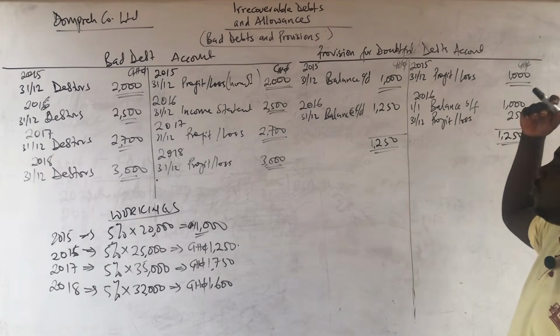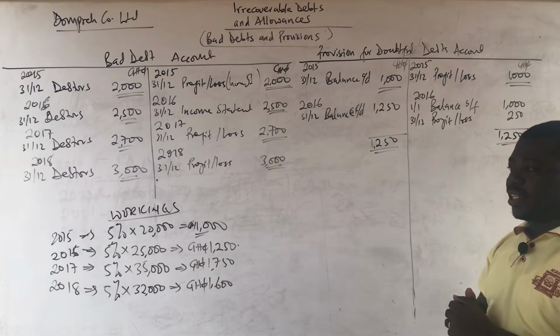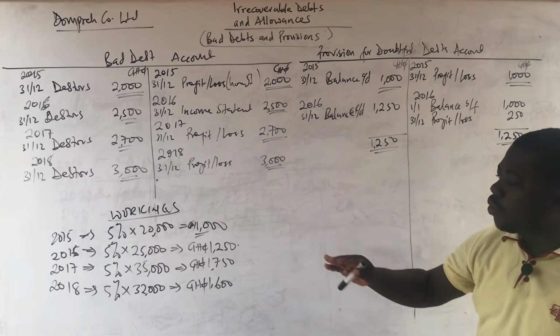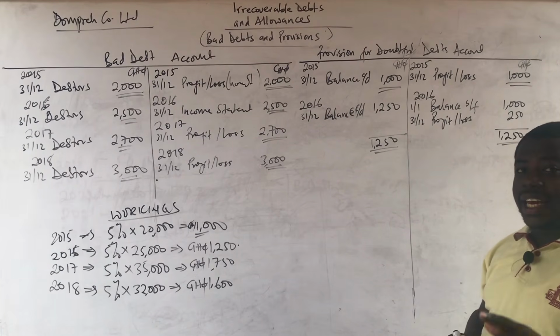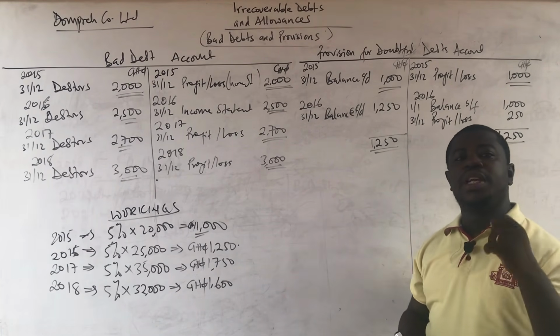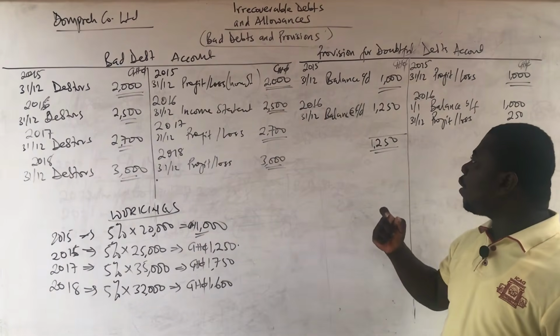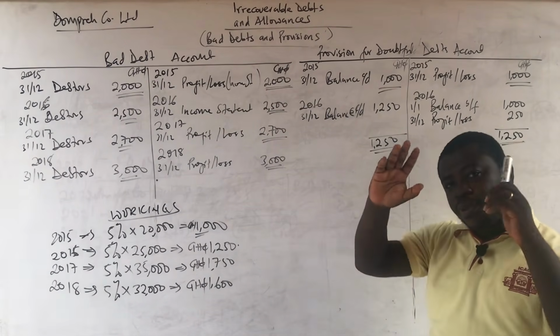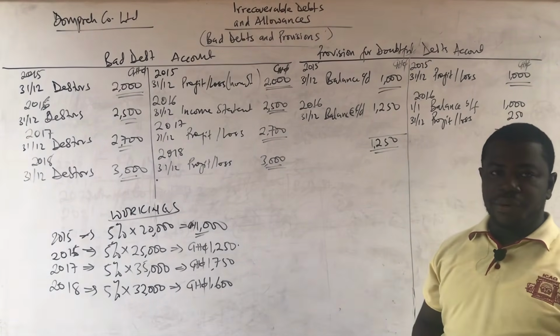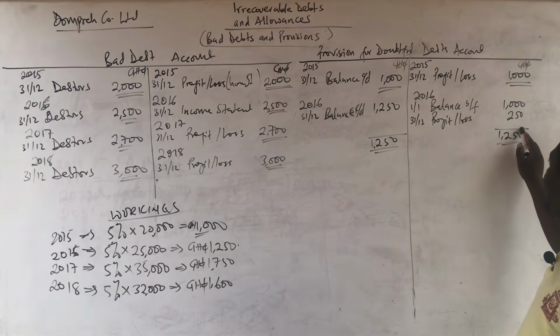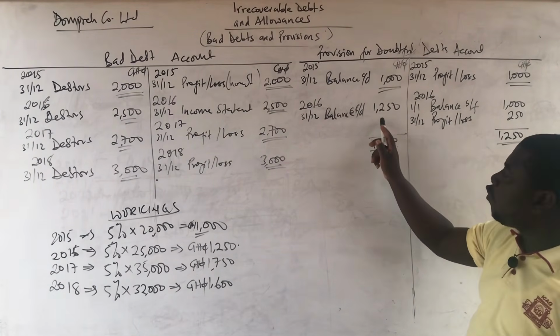So you take the difference to the income statement, but eventually your balance carried down will be the actual provision for the year. And that is why I told you that when you get to the statement of financial position, you are rather going to subtract this year's provision, the full one, from the receivables figure, even though only the difference is going as an expense, but this whole figure is going.